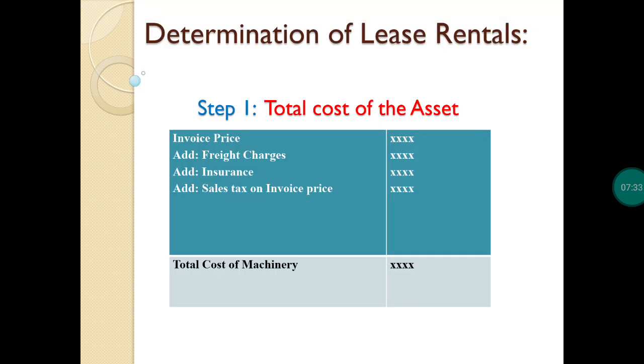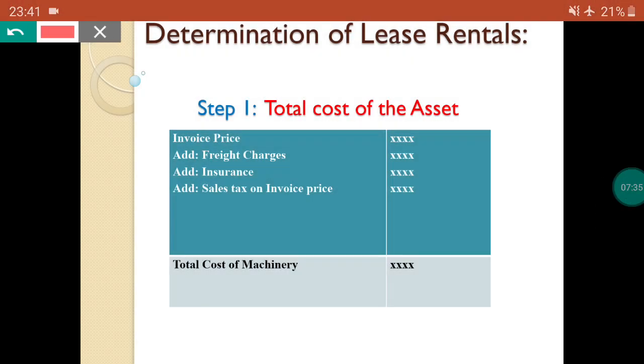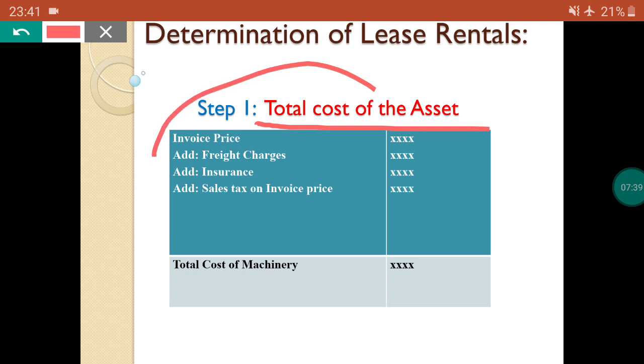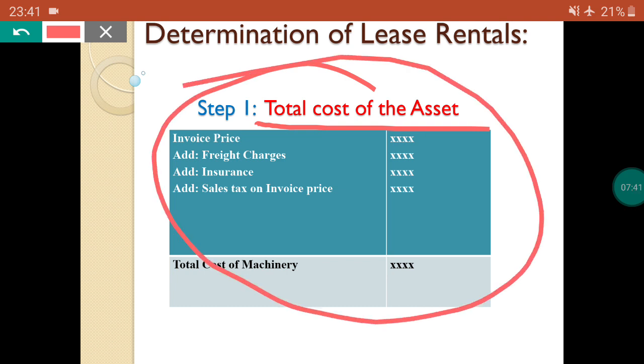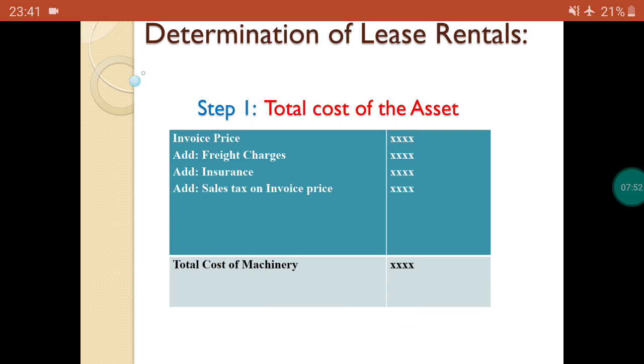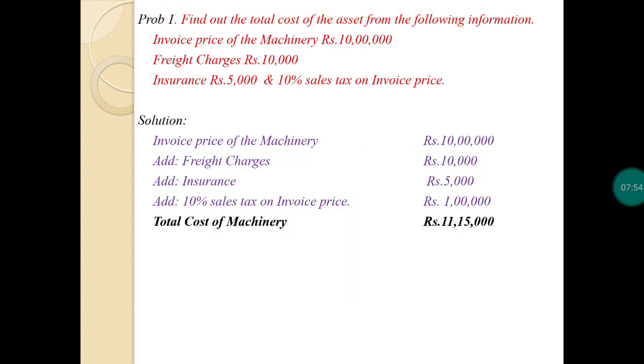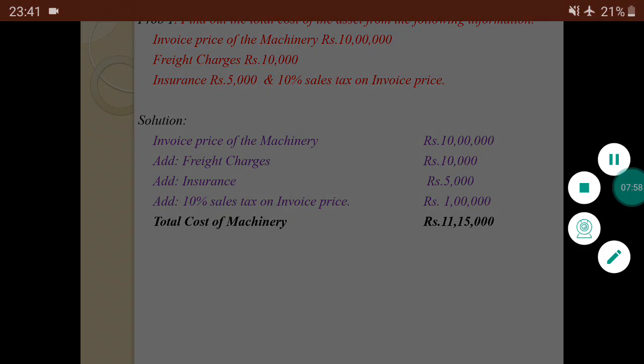Okay, the first one is total cost of the asset. In this total cost, we are having the invoice price, freight charges, insurance, sales tax on invoice price. After that, you can get the total cost of the machinery. Okay, now first we will go through that.